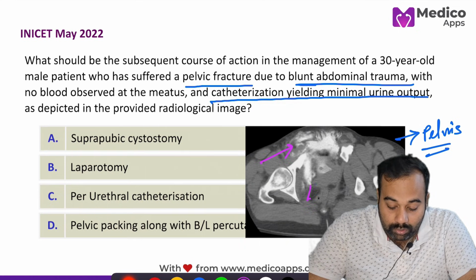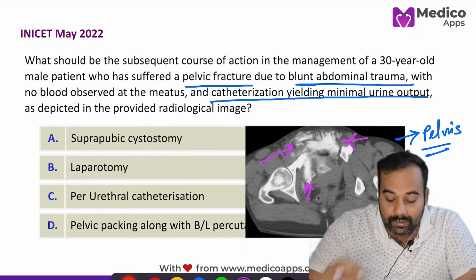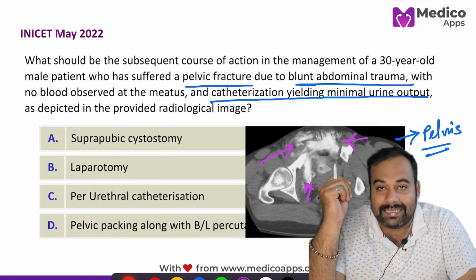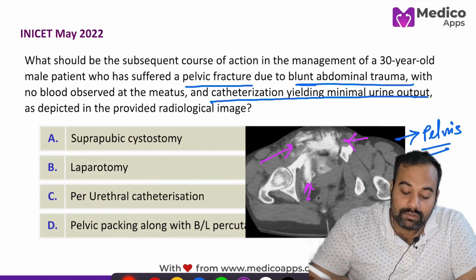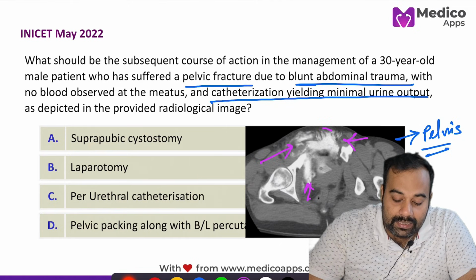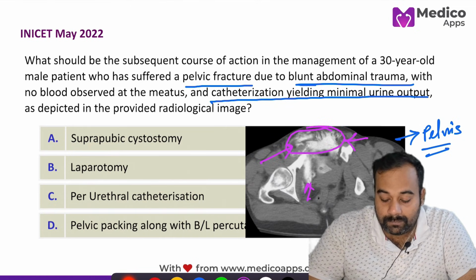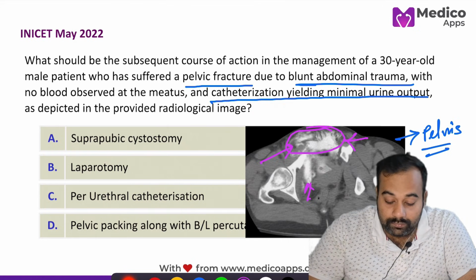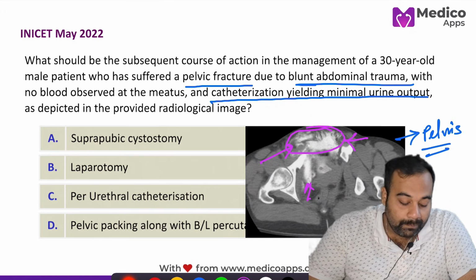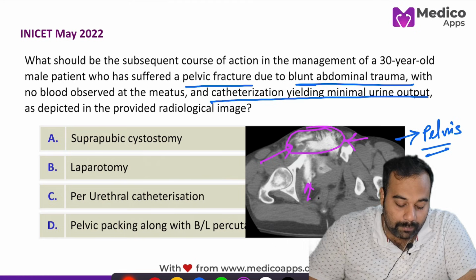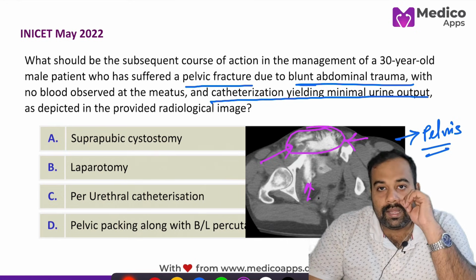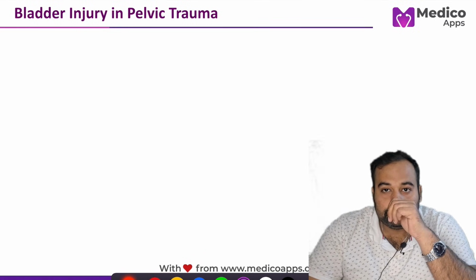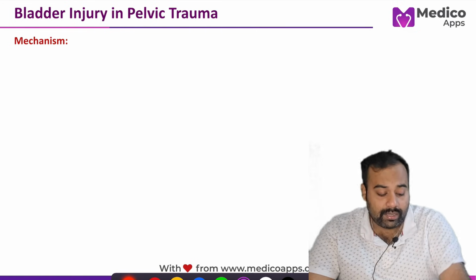There is some amount of contrast that has been extravasated in that area, near the anterior abdominal wall region. So let's try to understand the options given here. The options are suprapubic cystostomy, laparotomy, paraurethral catheterization, and pelvic packing along with bilateral percutaneous nephrostomy.